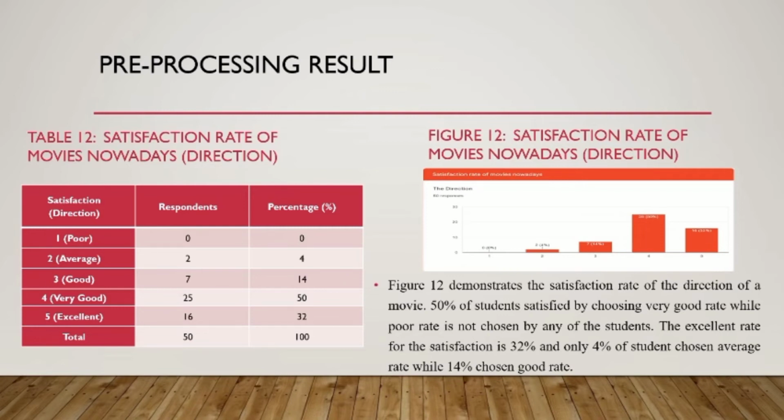50% of students are satisfied, choosing the very good rate, while the poor rate is not chosen by any of the students. The excellent rate for the satisfaction is 32%, and only 4% of students choose an average rate, while 14% choose a good rate.